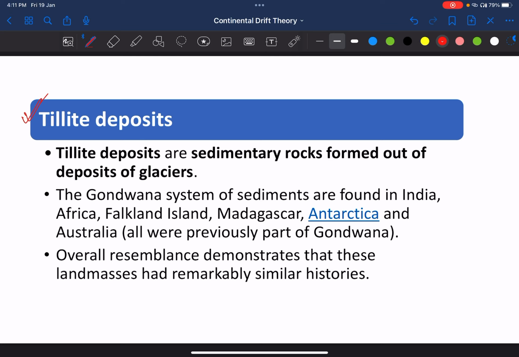So क्या ऑब्जर्व किया, that Gondwana system of sediments are found in India, Africa, Falkland, Madagascar, Antarctica, and Australia. So commonly जो टिलाइट डिपॉजिट है, common tillite deposits were found in all of these places. So it suggested that they have similar geological histories.